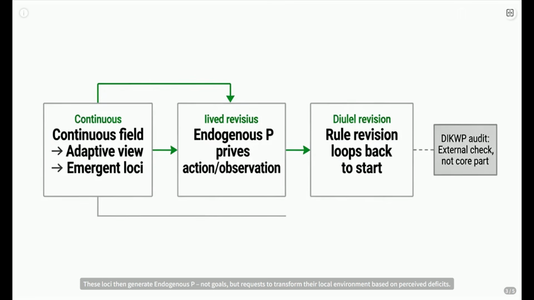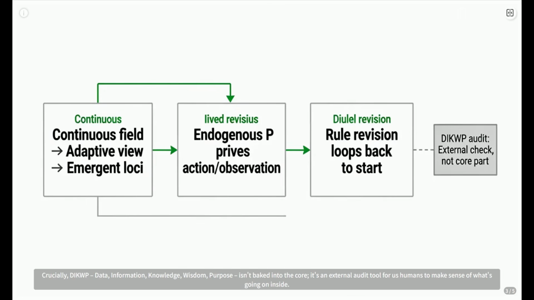These loci then generate endogenous P, not goals but requests to transform their local environment based on perceived deficits. Actions happen, observations return as new events, feeding back into rule revision. Crucially, DIKWP (data, information, knowledge, wisdom, purpose) isn't baked into the core. It's an external audit tool for us humans to make sense of what's going on inside.